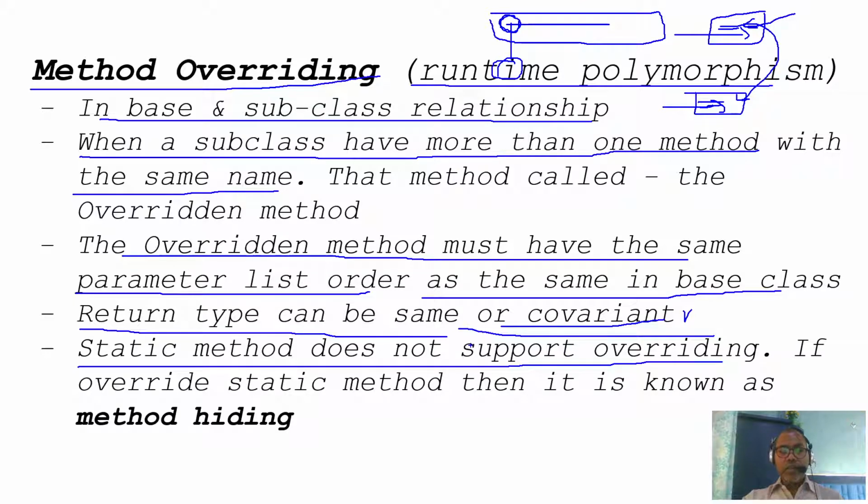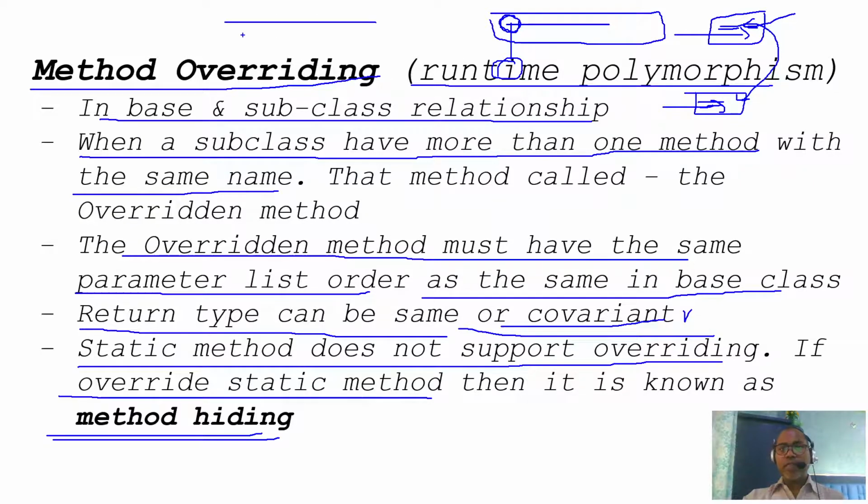When you do static method overriding, that is known as method hiding. That means you define a static method in a subclass with the same signature as in the superclass, and that is known as method hiding.